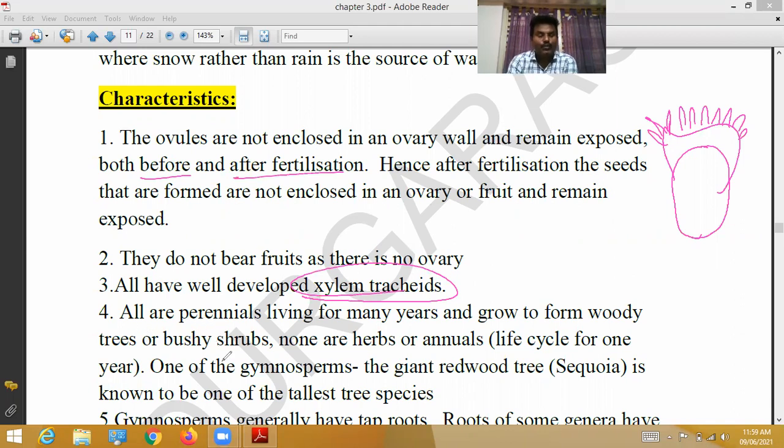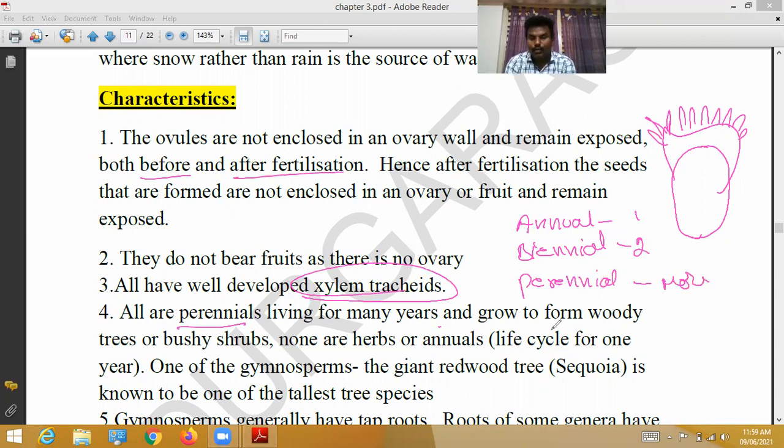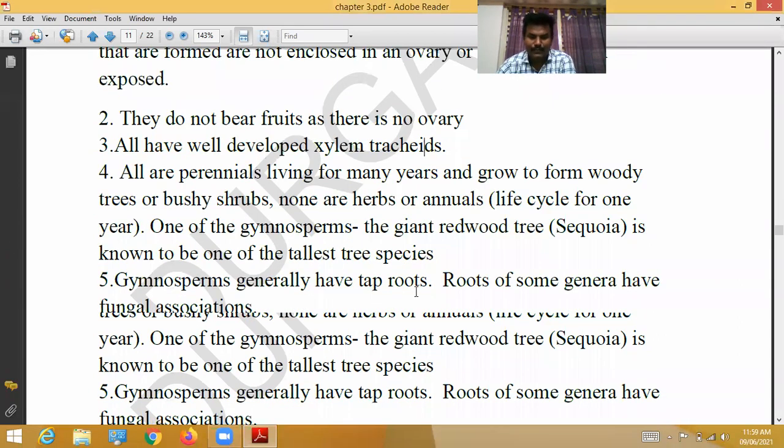All are perennials; gymnosperms survive more than one year. Annual plants live one year, biennial plants survive two years, and perennial plants survive more than a year and grow into woody trees and bushy shrubs. None are herbs or annuals. One gymnosperm, the giant redwood tree, Sequoia, is one of the tallest tree species.